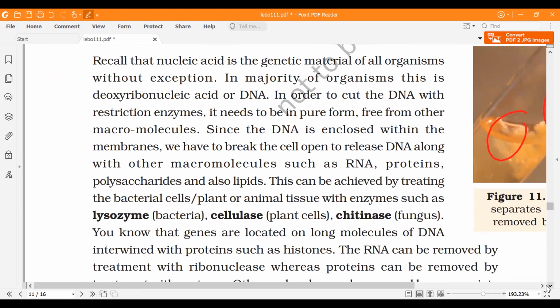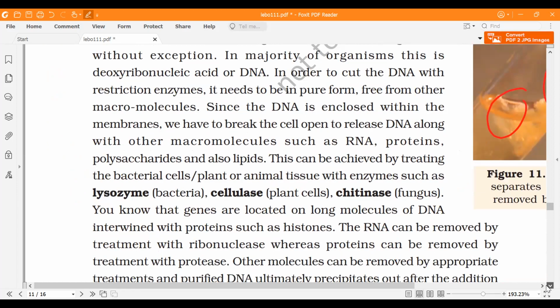So mainly, we all know that DNA is in the nucleus. So you have to separate the nucleus. Okay. So you have to break the cell. You have to first break the cell wall, cell membrane, and then you have to release the DNA. Also, in the nucleus, there is RNA, proteins, all of this.